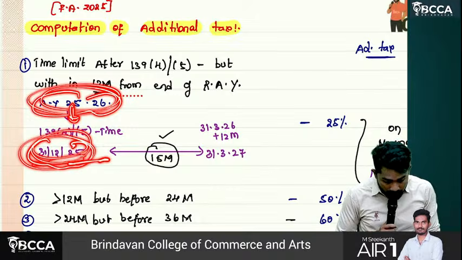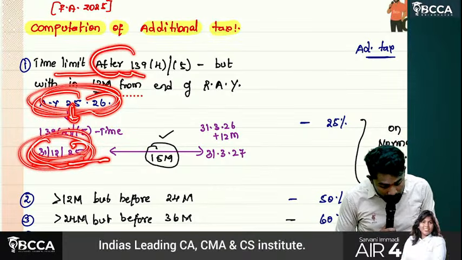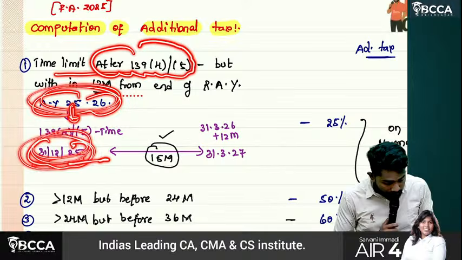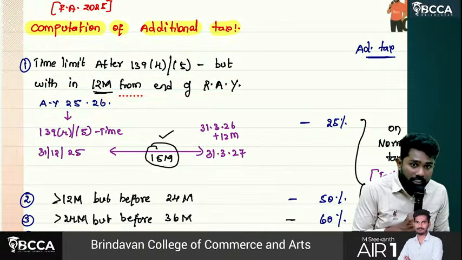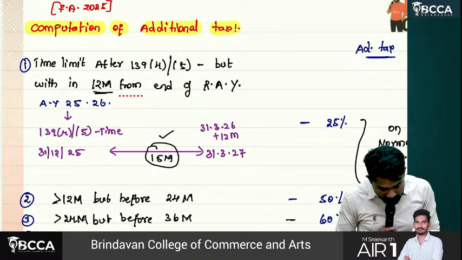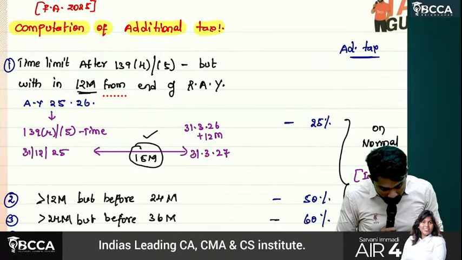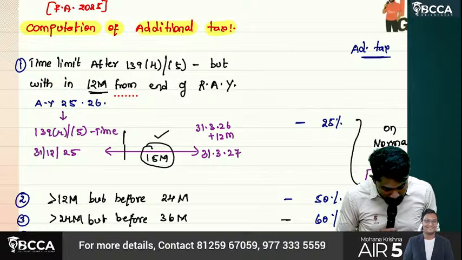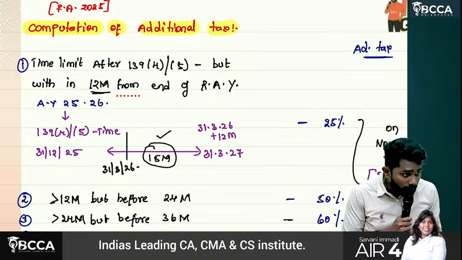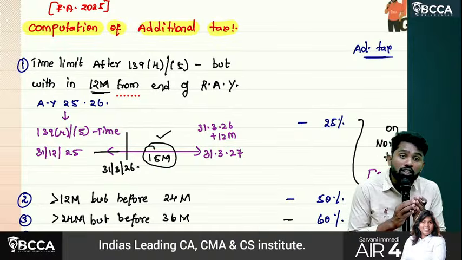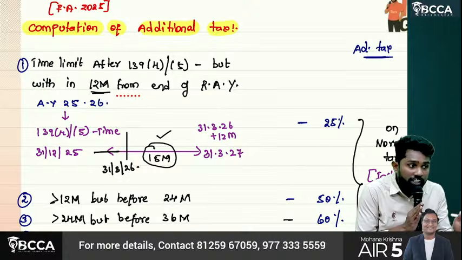From here, time limit after 139(4) and (5), but within 12 months from end of relevant assessment year. Sir, this is 31st December 2025 and when the assessment year ends on 31st March 2026, from there again 12 months. So overall the period is not 12 months here, it is how much? 15 months.